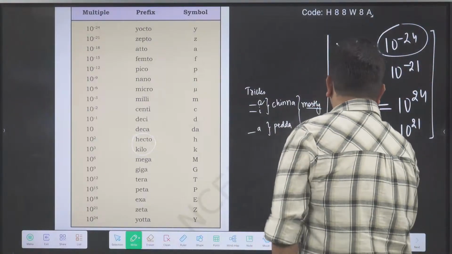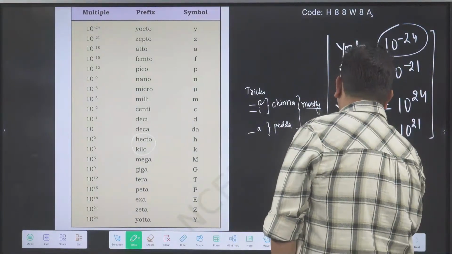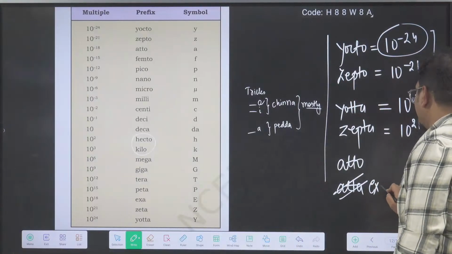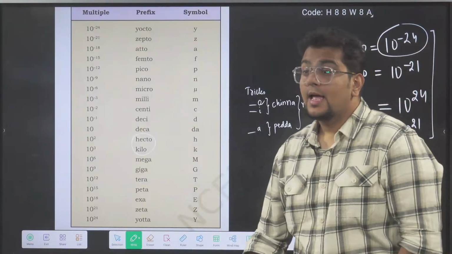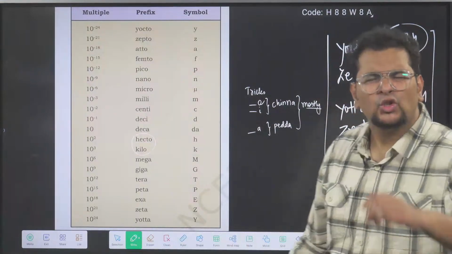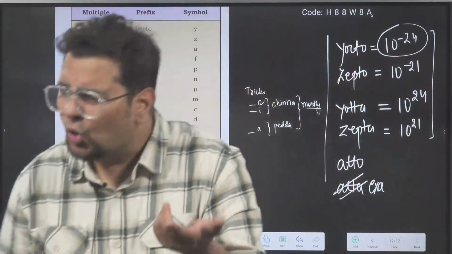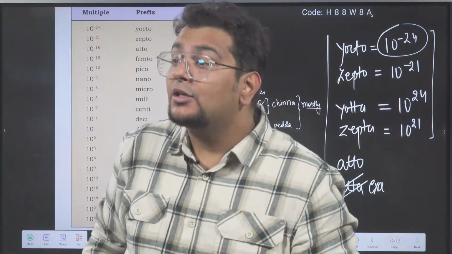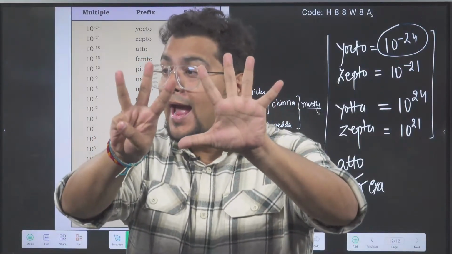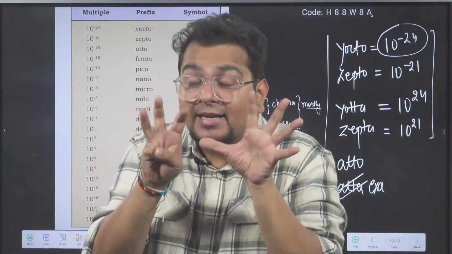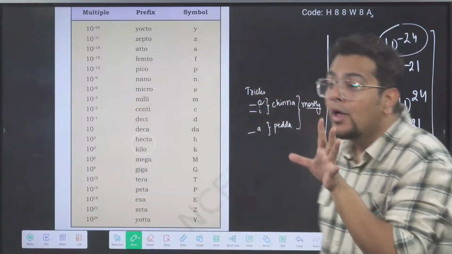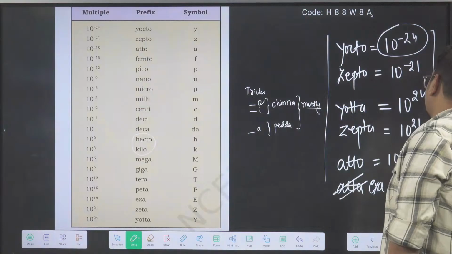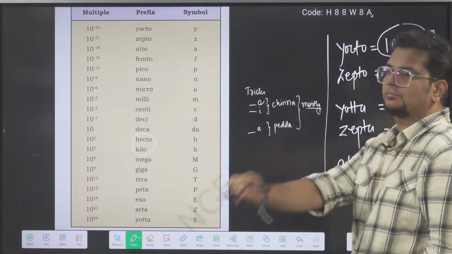Then atto. In place of atta, we use exa. Atto is 10 power minus 18. Exa will be 10 power 18.